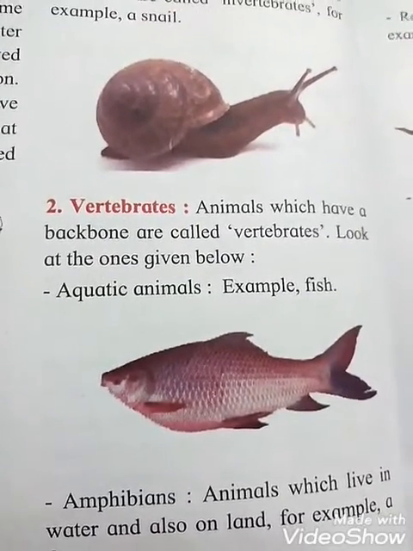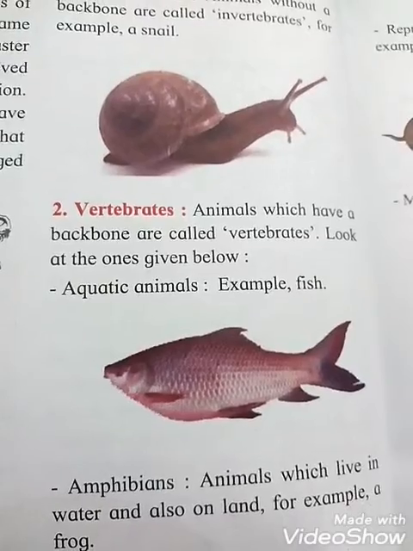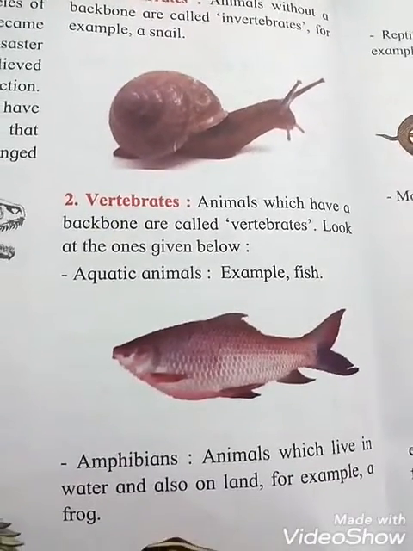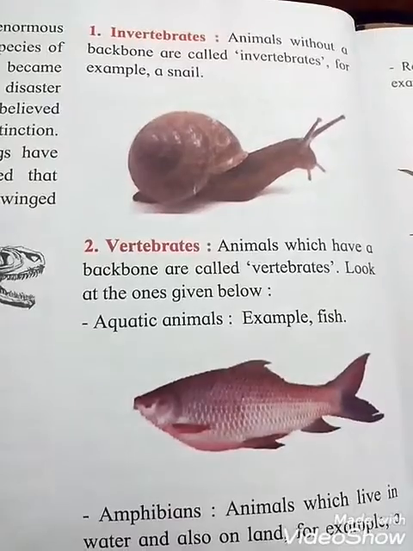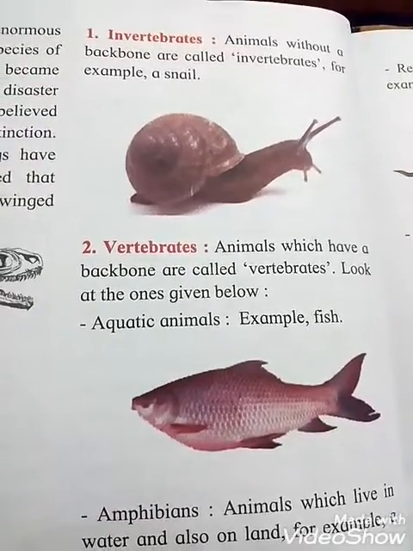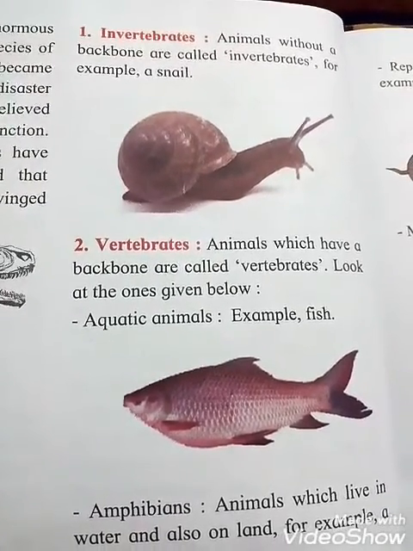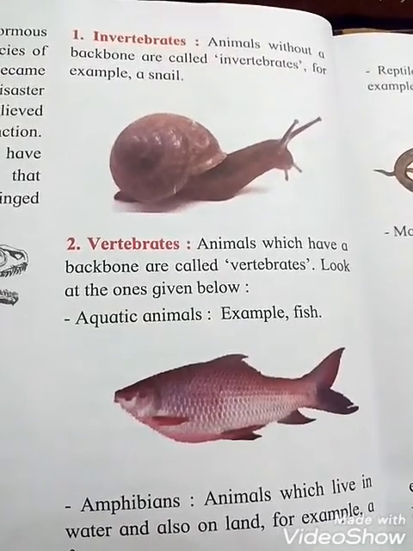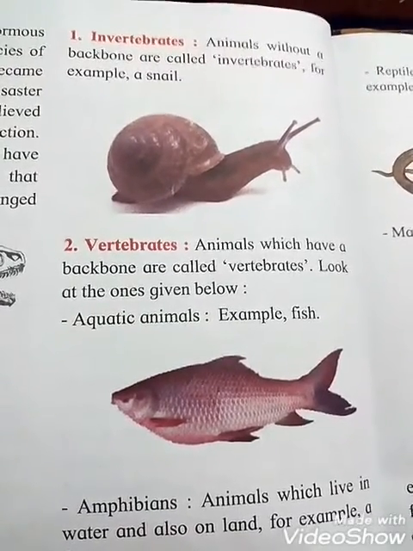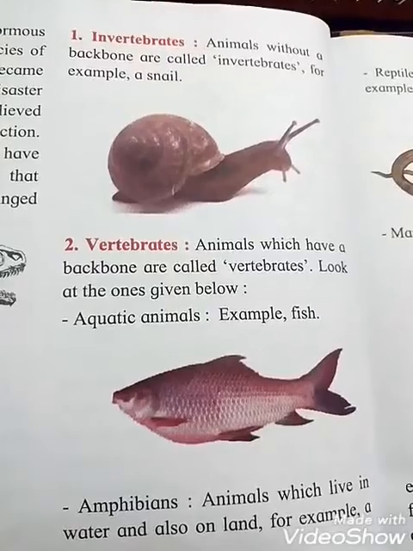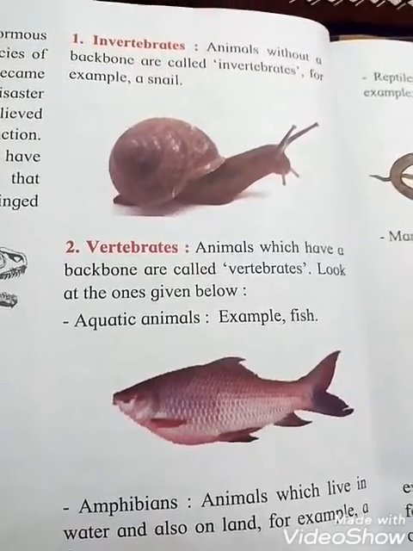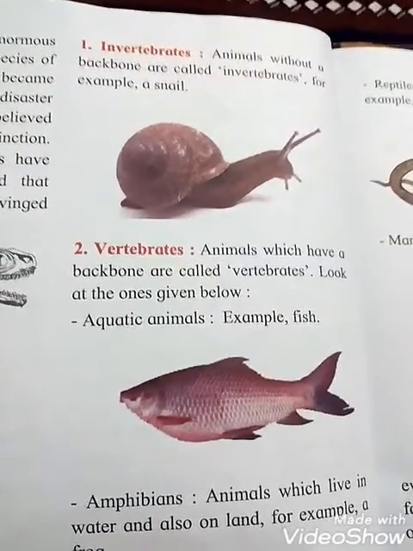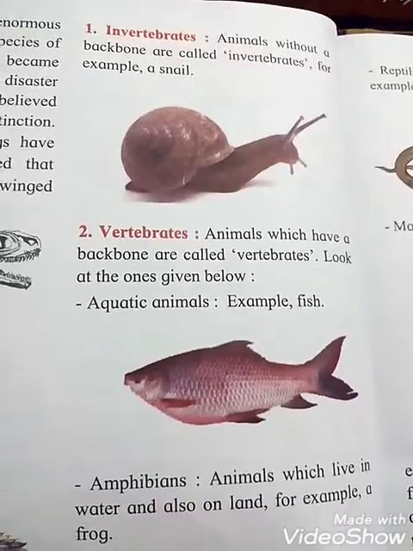Look at the ones given below. Aquatic animals, example fish. That means the first one was invertebrates. In invertebrates, what was there? Animals without a backbone are called invertebrates. And the second one is vertebrates. What is the difference? In vertebrates, animals which have a backbone are called vertebrates. An example is given here, aquatic animals, example fish.